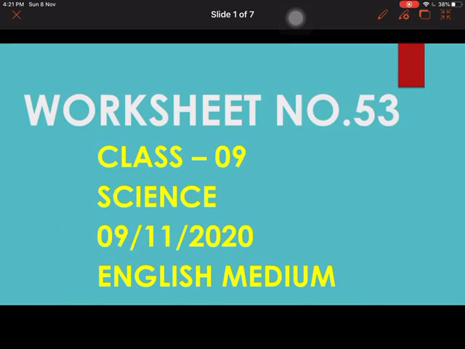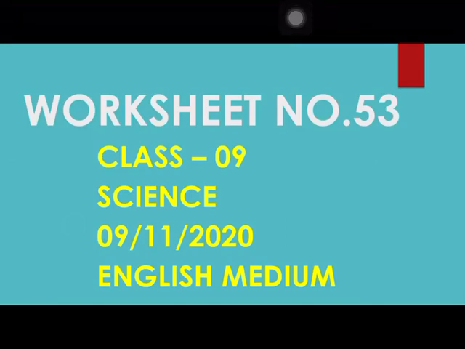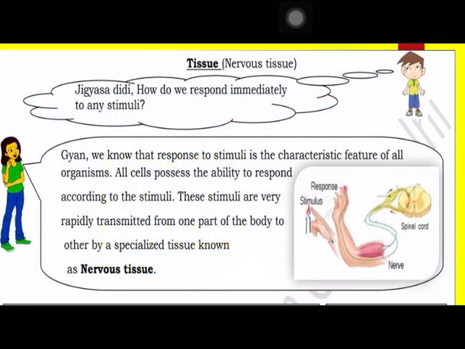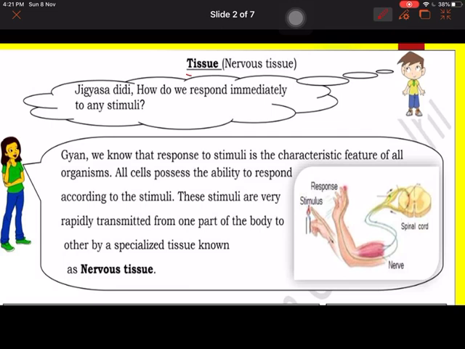Hello students, today we are going to discuss your worksheet number 53, class 9th science for the date 9th November. As you know that your lesson tissue is going on, today we are going to discuss about the last tissue that is known as nervous tissue.